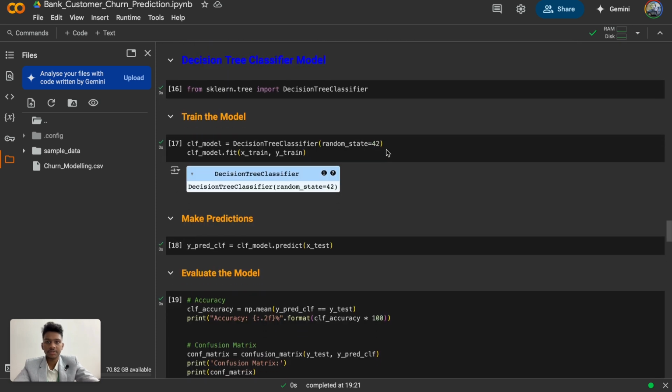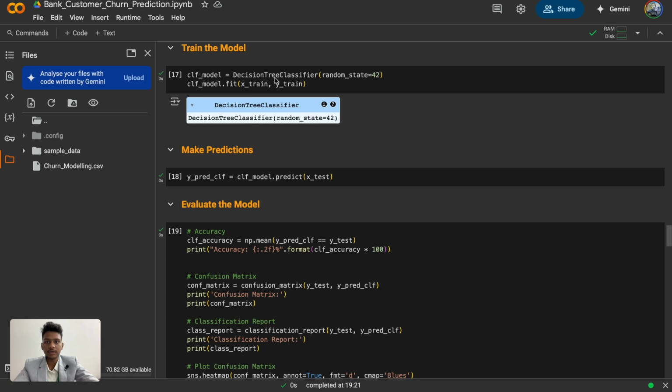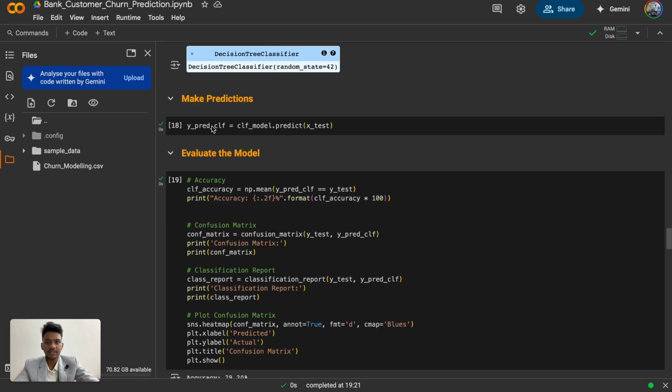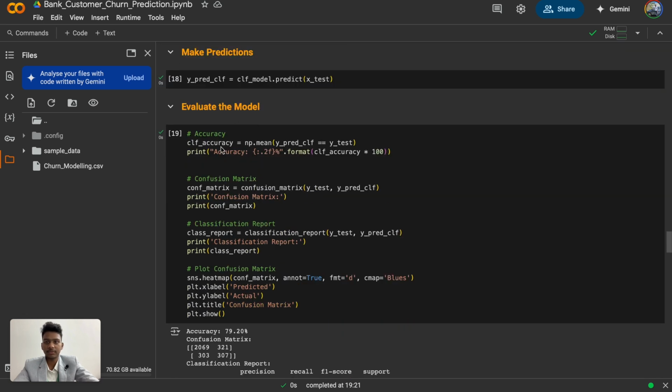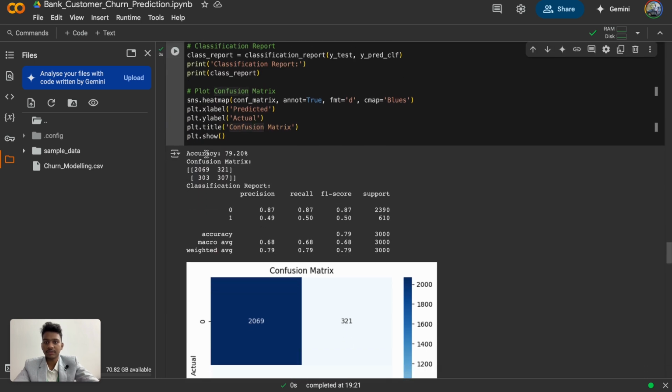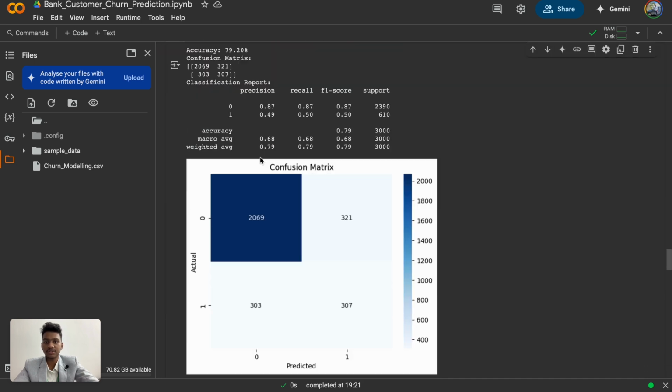And then the decision tree. Here we are training the model, then making the predictions and finally evaluating the model. We have used accuracy, confusion matrix, classification report and plot confusion matrix. Here we got an accuracy of 79.20%.